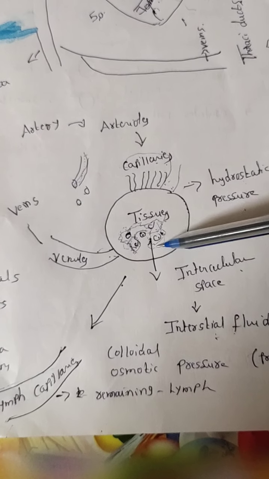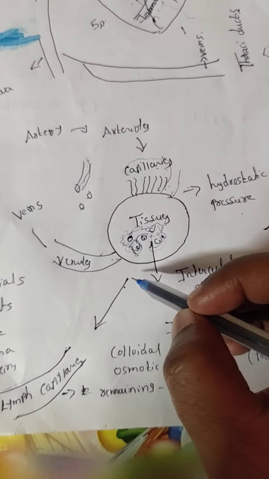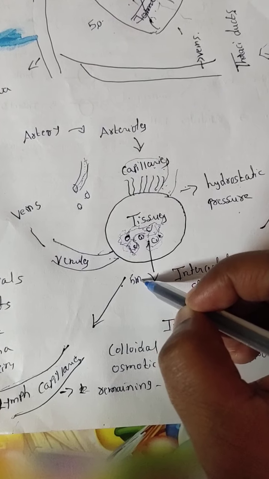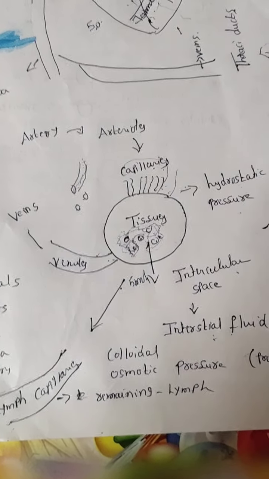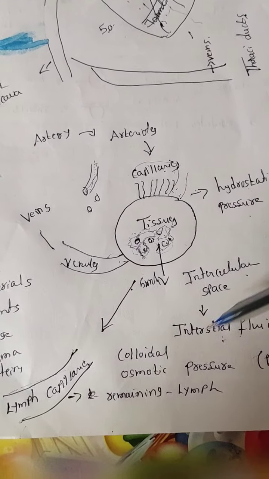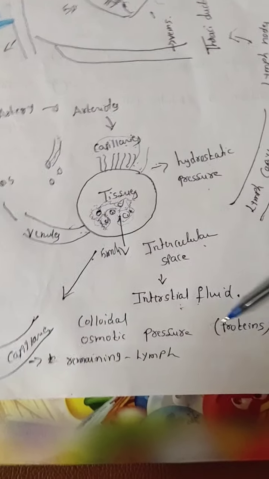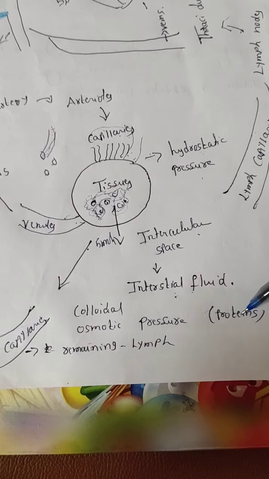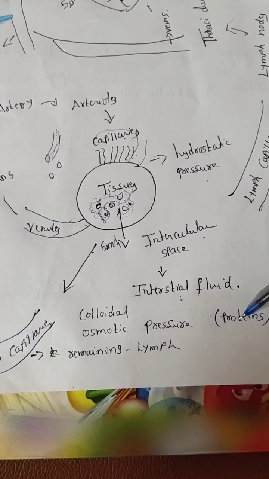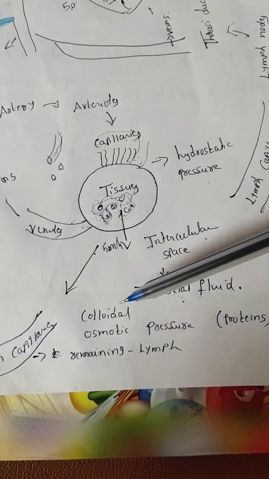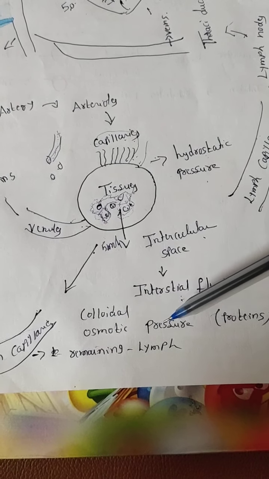Among these, a small amount, say a small example, 5 ml. In this interstitial fluid there are proteins. These proteins exert a pressure called colloidal osmotic pressure.